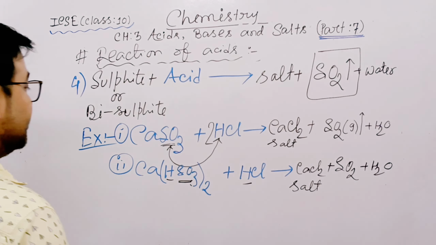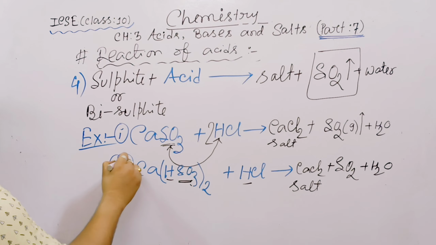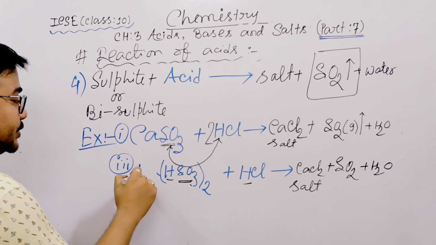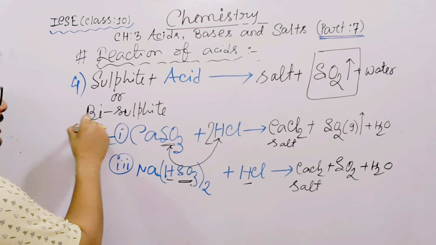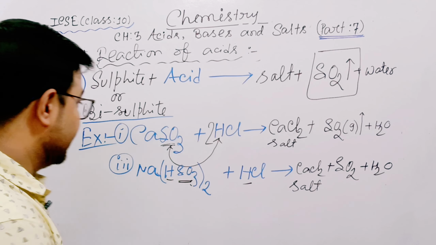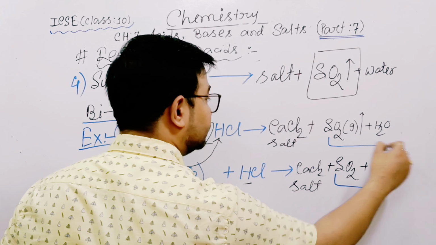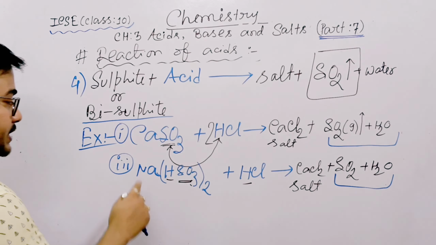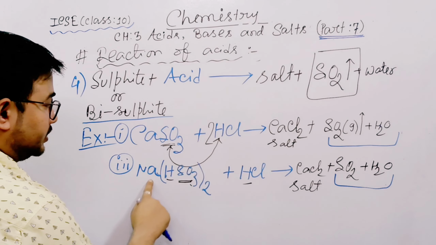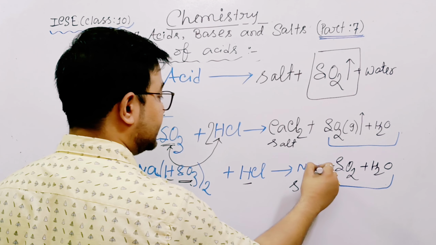Okay. Now tell me, instead of calcium, the third example. First two done. If I take sodium bisulfite, any bisulfite, sodium bisulfite, calcium bisulfite, potassium bisulfite, anything. Sodium bisulfite. So see, SO2 and water both are fixed. So sodium and chlorine. So sodium chloride will form instead of calcium chloride, NaCl will form.